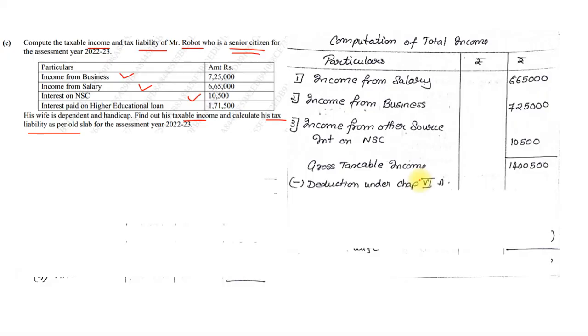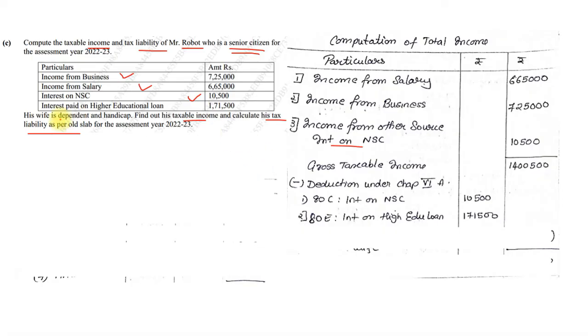Now next comes less deduction under Chapter 6A. The first deduction we'll take is interest on NSC under 80C, where we can get a deduction up to 1.5 lakhs. So that's 10,500. Interest paid on higher education loan, you get 100% deduction under 80E. So 1,71,500.